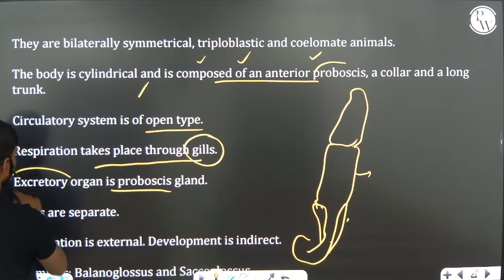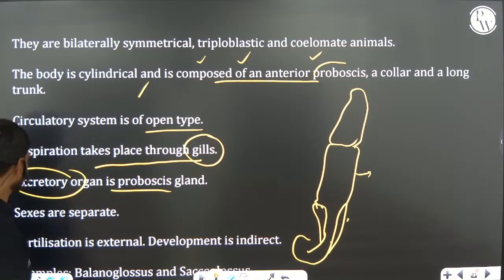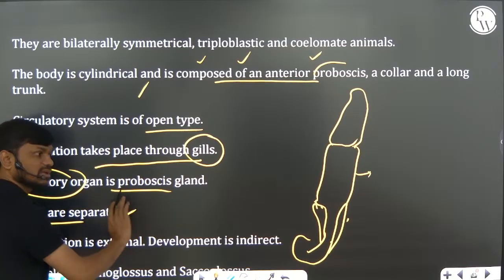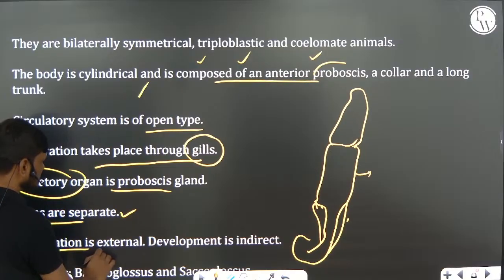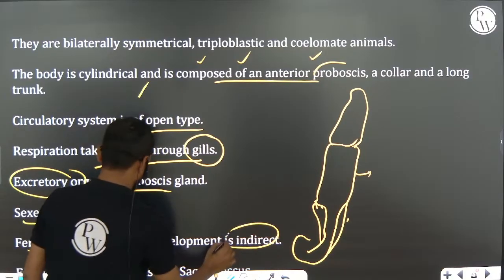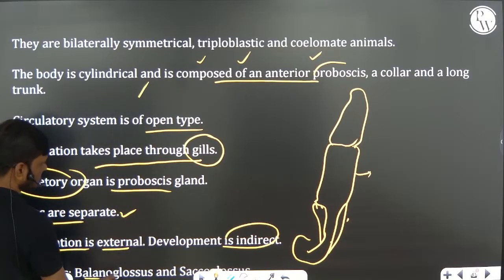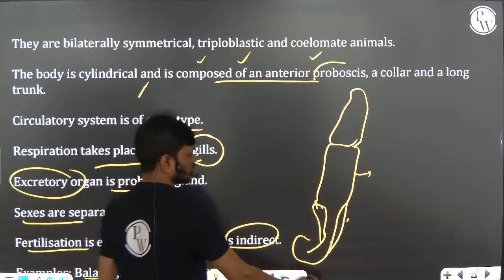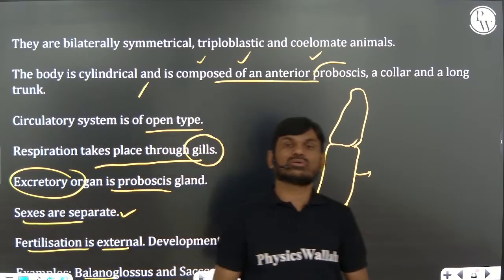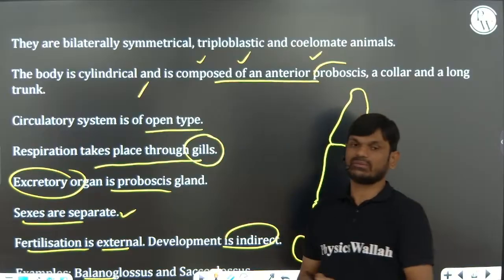Proboscis gland helps in elimination of waste material. Sexes are separate, male and female separate. Fertilization is external, indirect development. Balanoglossus and Saccoglossus are examples, very, very important.